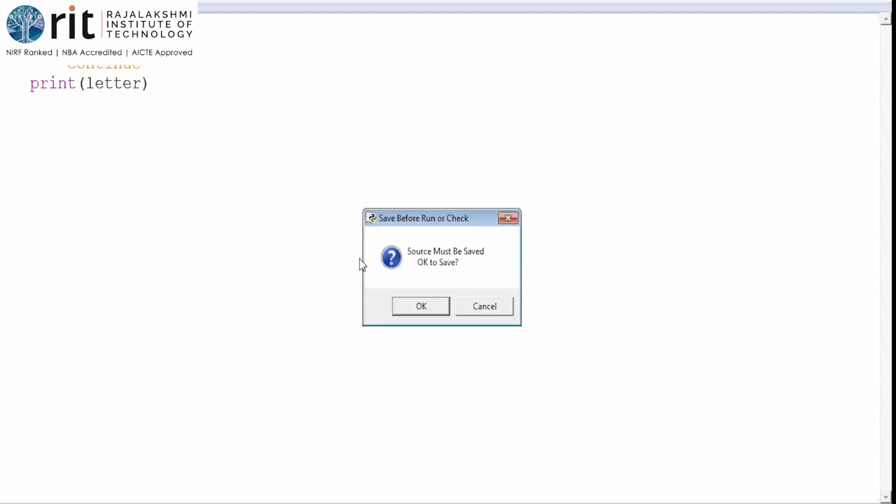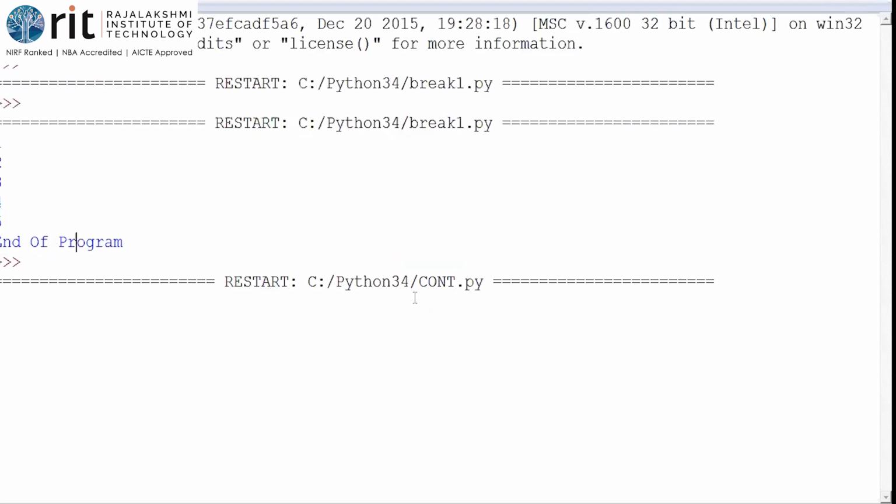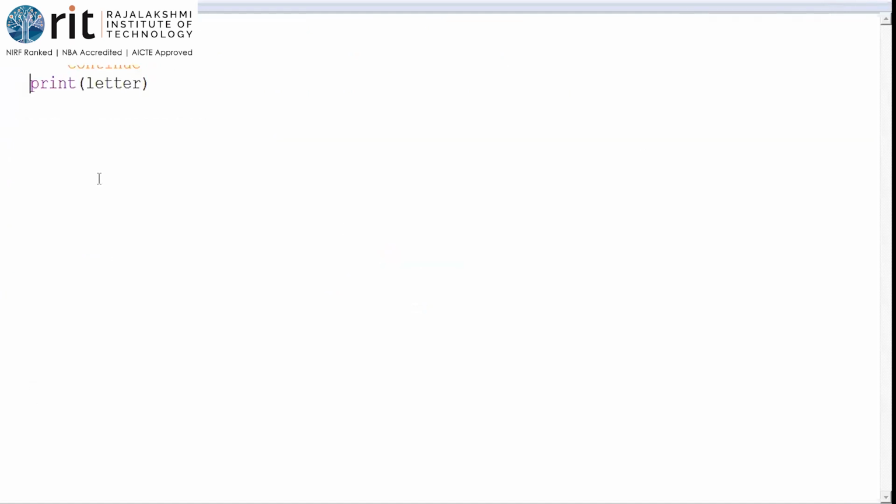Let me show the output for this and then use not equal to and show you the output as you demanded. A, B, D, which means whenever I add the C, I'm going to continue and skip the C print iteration. Okay. You wanted me to use not equal to, isn't it? Let's see. First time, what is the first character that is picked? My A. Yeah. Check A not equal to C. Yes, A is not equal to C.